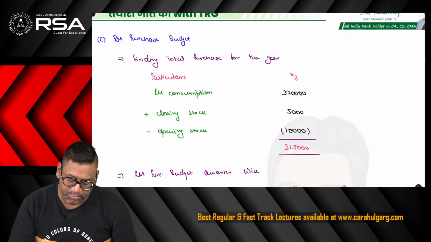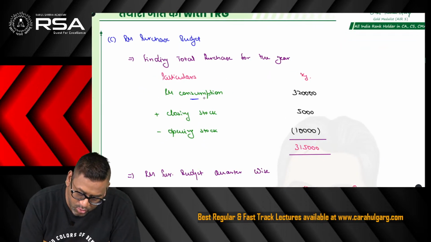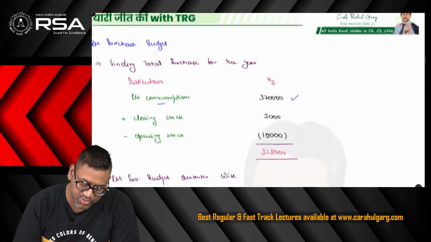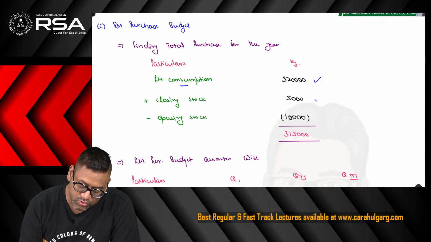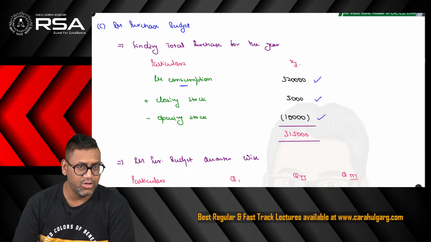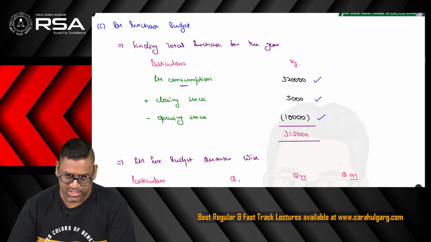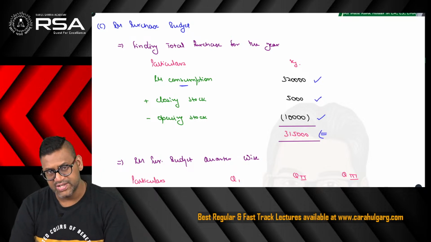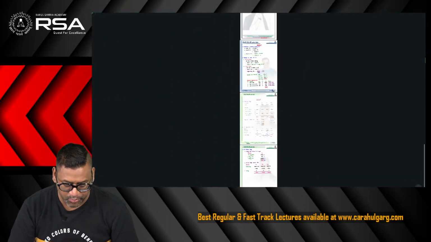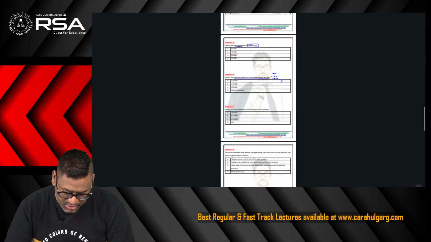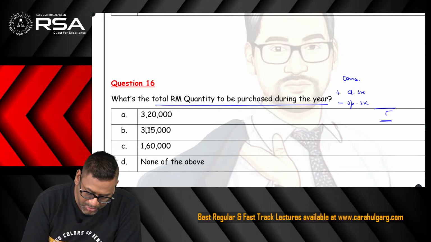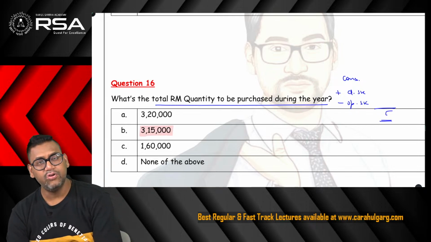So finding the total purchase, we are saying this is the total raw material consumption. What we did was just add these up. So it gives me 3,20,000. Closing stock and opening stock are given in the question as 5,000 and 10,000 kg respectively. So you get 3,15,000 kg purchases. Sorry, units of purchase. So 3,15,000 means option B becomes our right option.